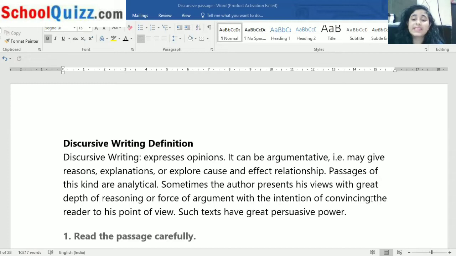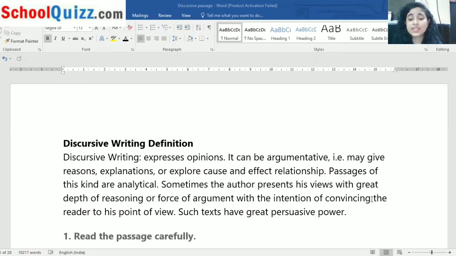Sometimes the author presents his views with great depth of reading. Authors read all the time. They read and they get ideas, and when they get ideas, they know how to express them in a professional manner. That's why they are called authors.